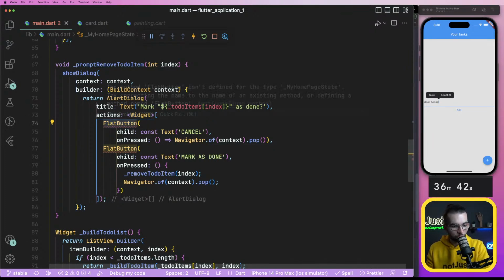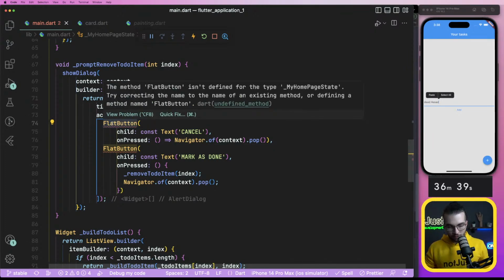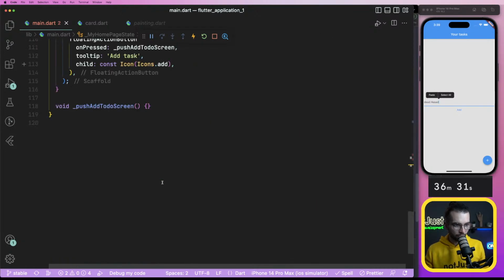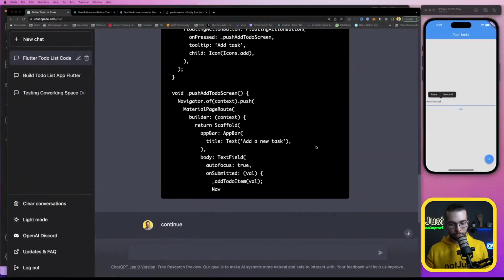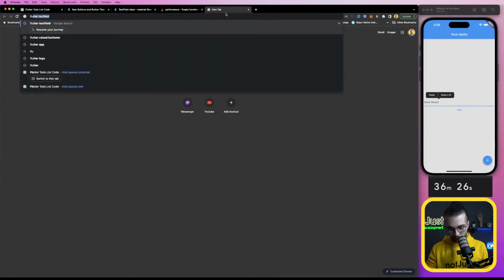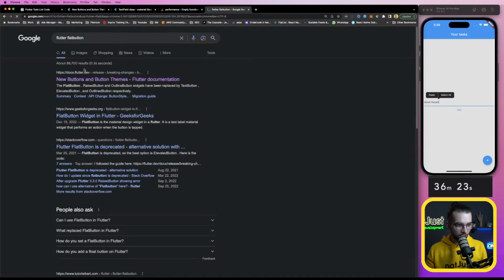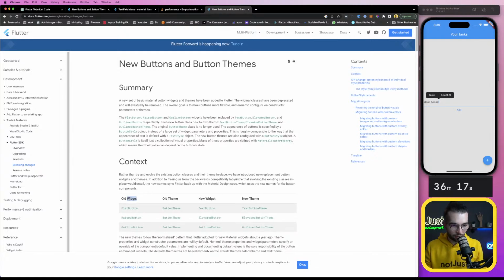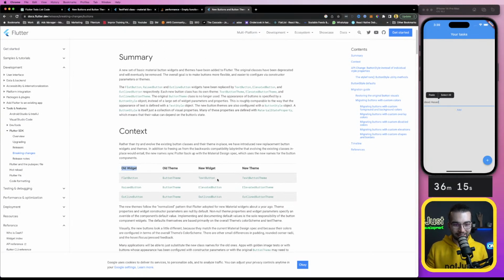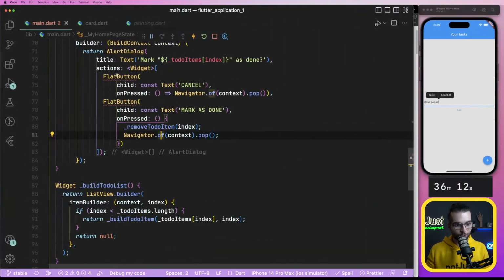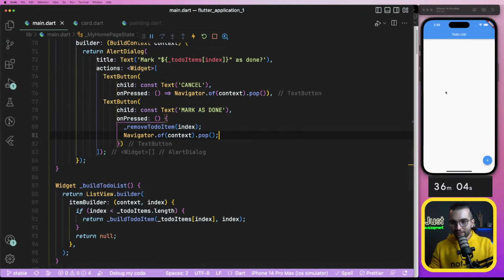Flat button, why is it not here? Final email controller, text for controller, arrow function works well. Okay, I understand that Flutter has new buttons and button themes. Probably the old widget is flat button, and the new widget is text button. Okay, you see what I was talking about, things that are outdated. And yeah, you need to know where to look for new stuff.